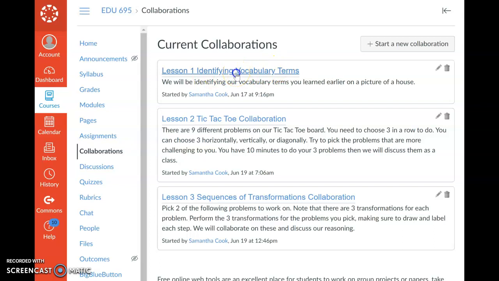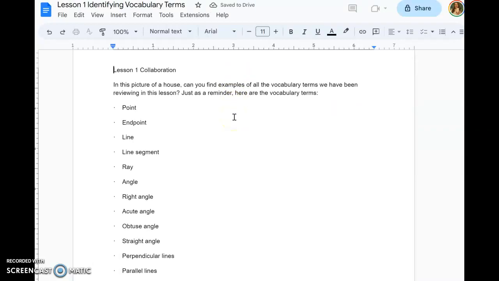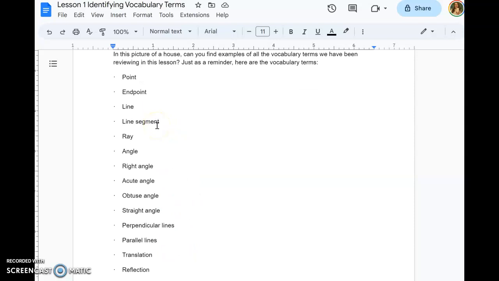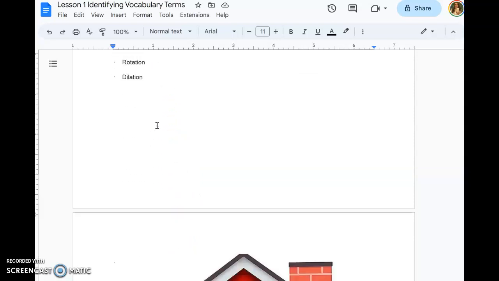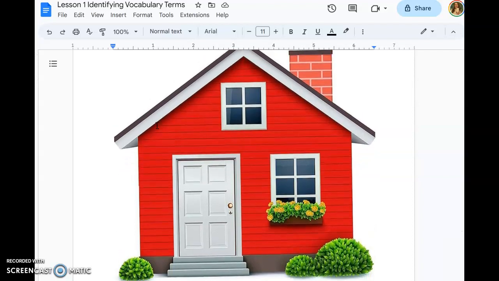Students will click on that and be directed to a Google Doc. Once in the Google Doc, the teacher and the students will be able to see which vocabulary terms we are going to be looking at right here. Then as they scroll down, they will see a picture of a house, and this is where we are going to have students identify each of those vocabulary terms on this house.